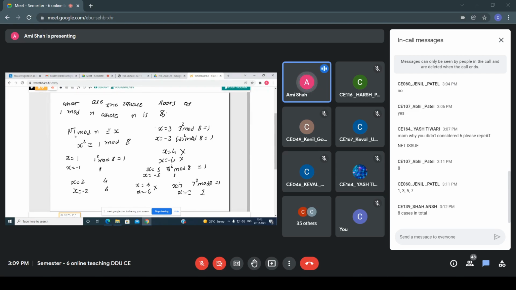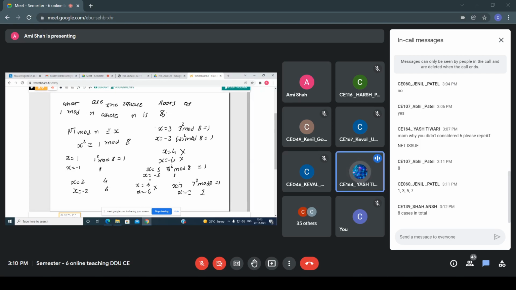So see, what is the definition here? I have written x square congruent to 1. I am assuming my question is to find the square root of 1 mod n, so I am putting different values of x. When I perform x square mod 8 and I get 1, then I can say x square is congruent to 1 mod 8. That's why, for 6 and minus 6, if I perform the square, you do not get 1. So that's why I'm not considering it.